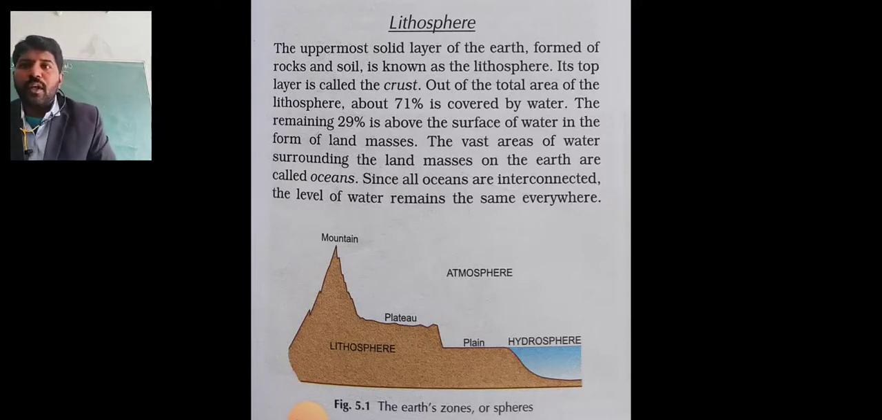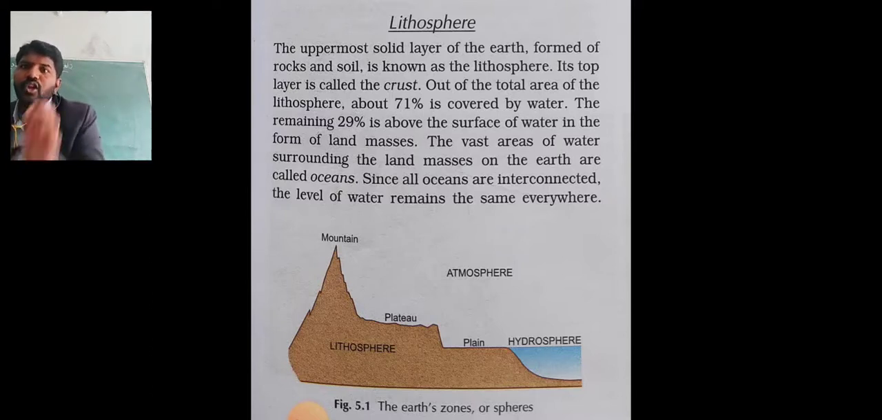What is lithosphere? Lithosphere means the land, the uppermost solid layer of the earth. See the downside of the picture: this is mountain, plateau, and plain, and the atmosphere is upside. The hydrosphere is the water they have given here. On the land there is mountain, then plateau, then plain.